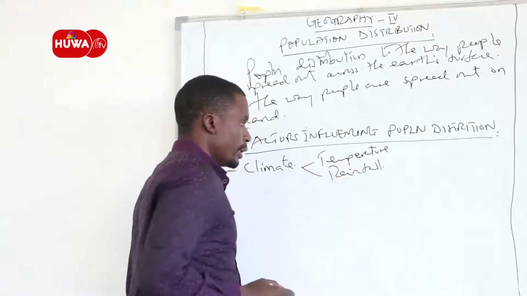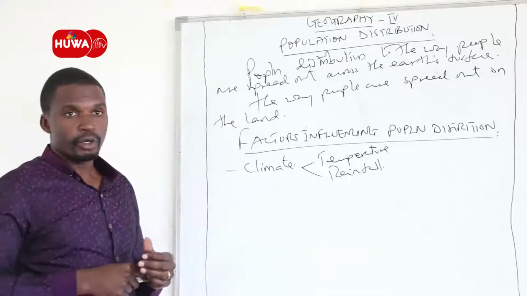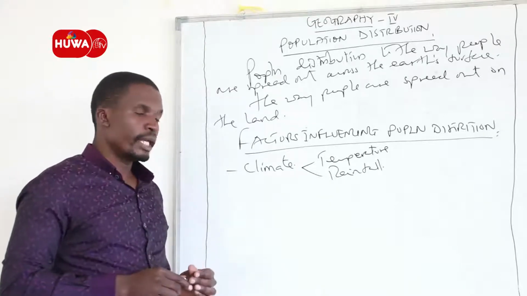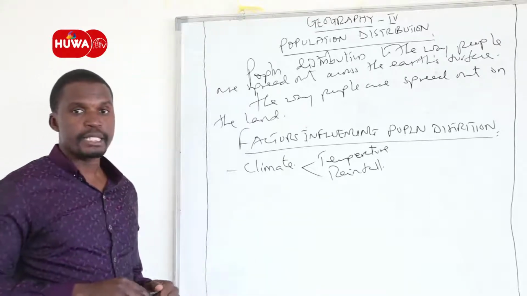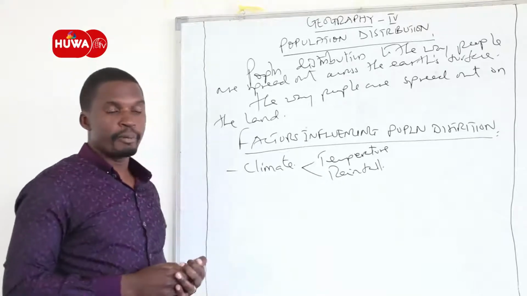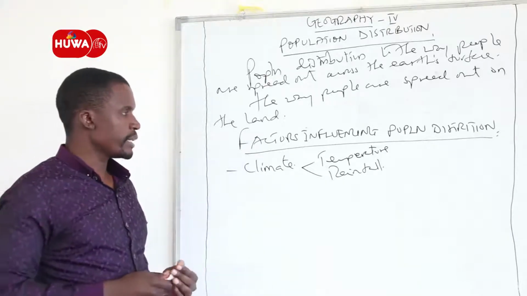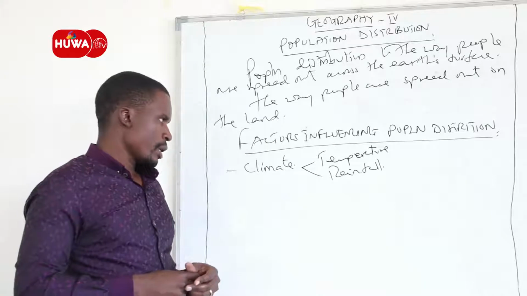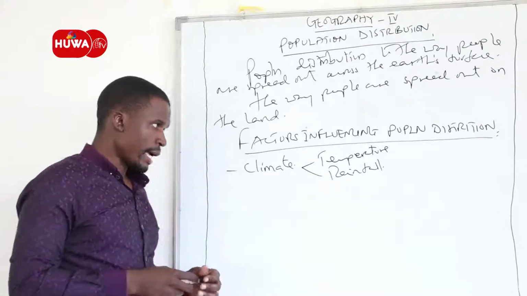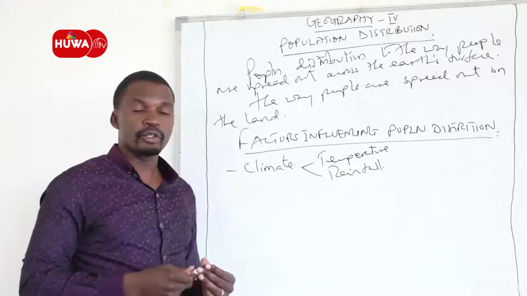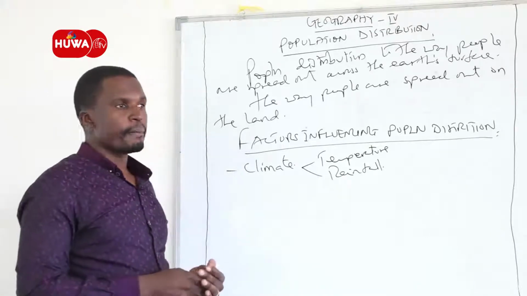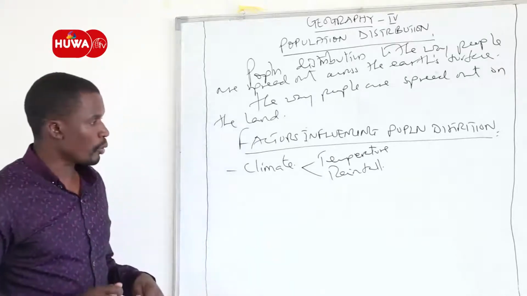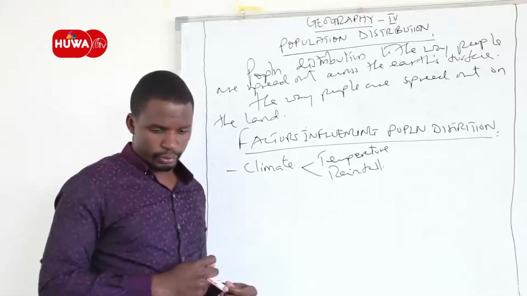For example, in those areas where we experience moderate temperature and reliable rainfall, it is automatic that these places will have a higher number of people compared to places where there is high temperature and unreliable rainfall. Simply because those with reliable rainfall and moderate temperature will attract many people to settle in those areas compared to where there is high temperature and no rainfall at all.